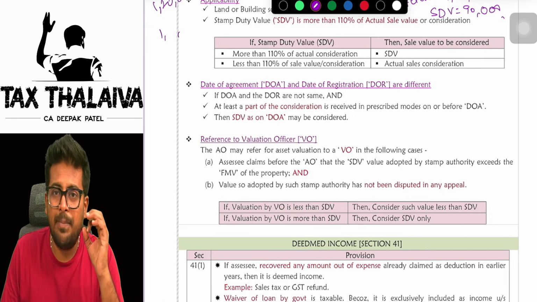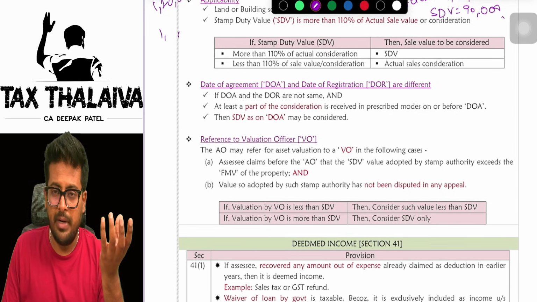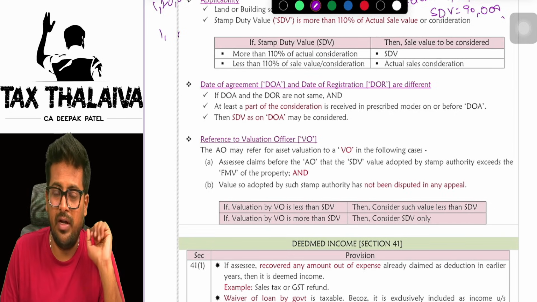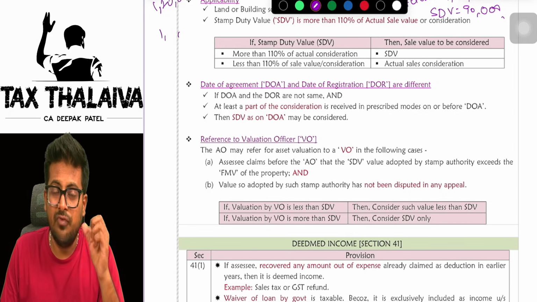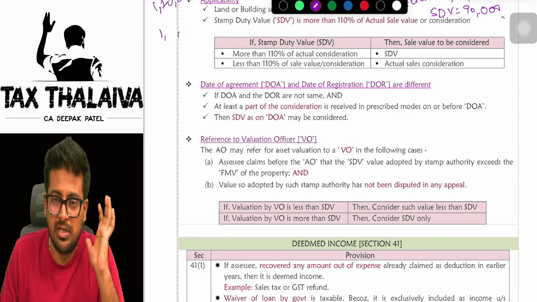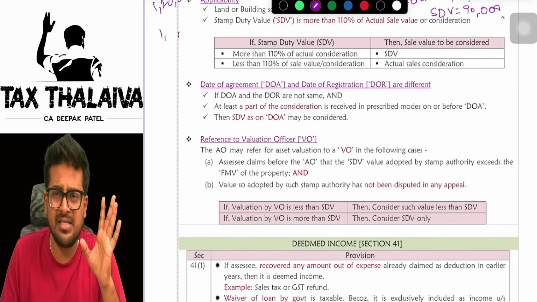In some cases, it may happen so that the date of agreement and the date of registration is different. In that case, which date's stamp duty value do you have to consider? That is the question. Very simple.